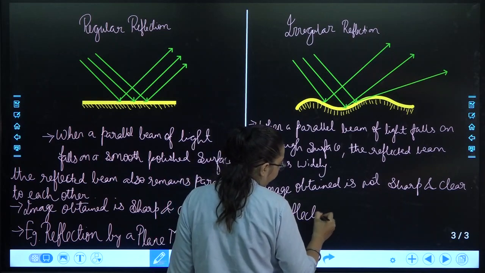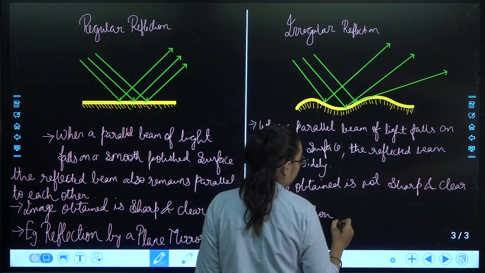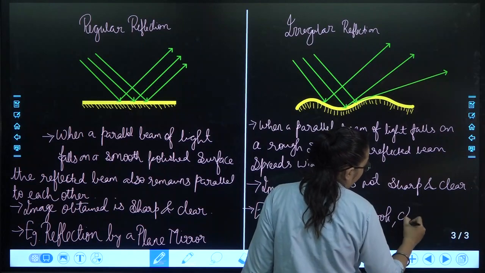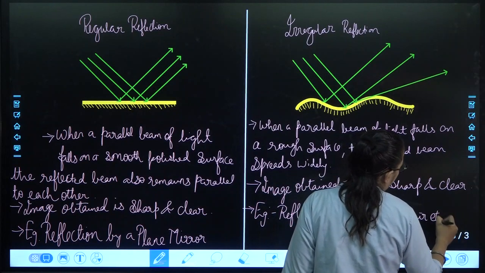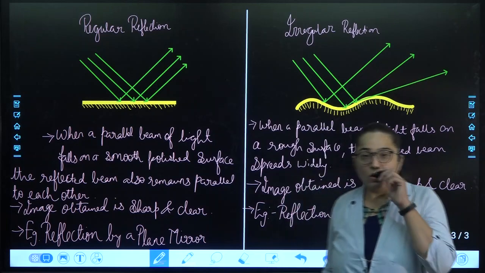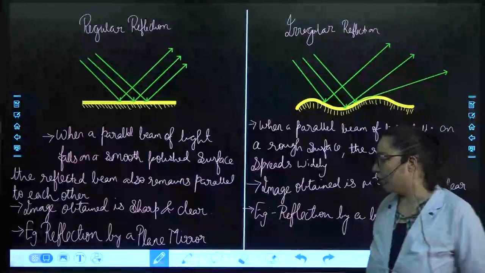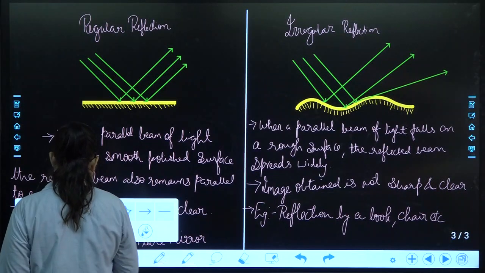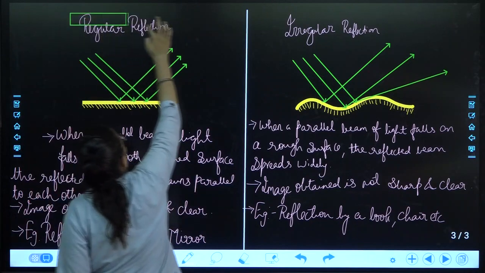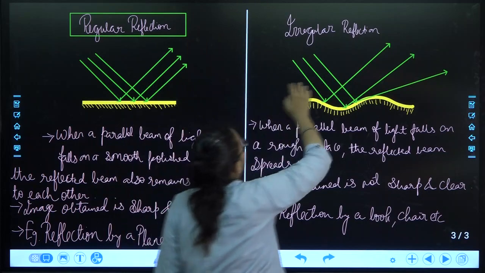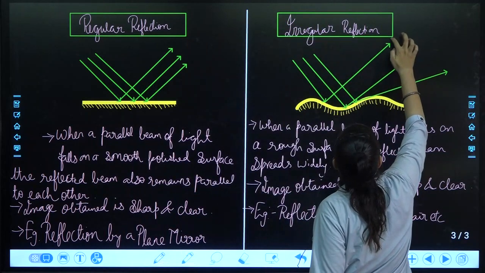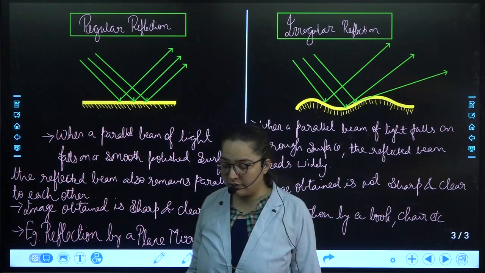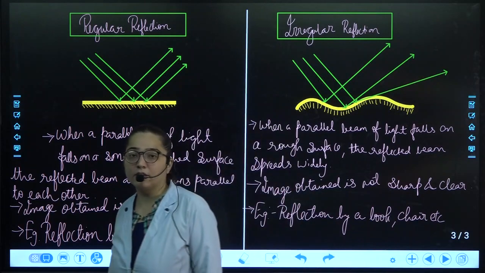Example of it is reflection by a book, chair, etc. Okay, so this is about the two types of reflection. Regular and irregular. Okay, so please note it down, then we'll move further on the further topic, that is the real and the virtual image.